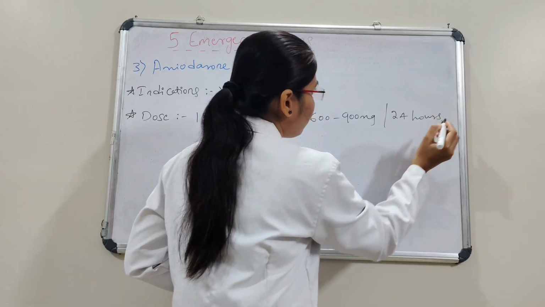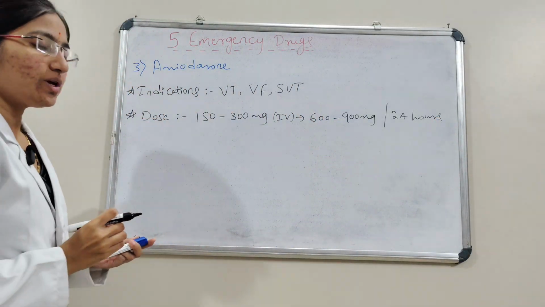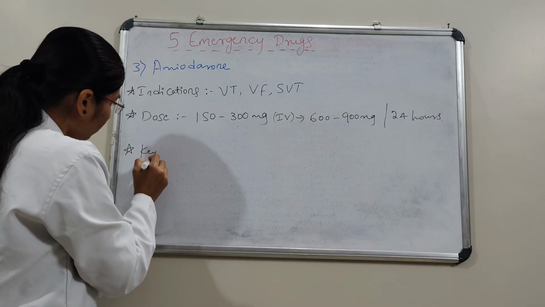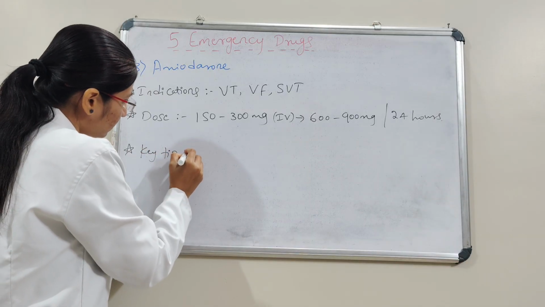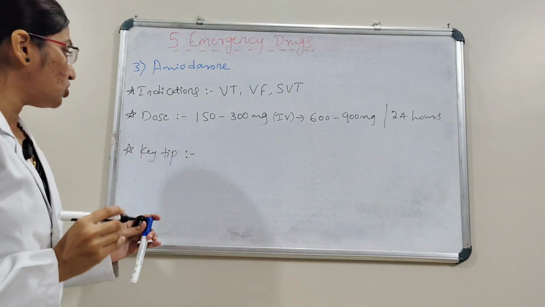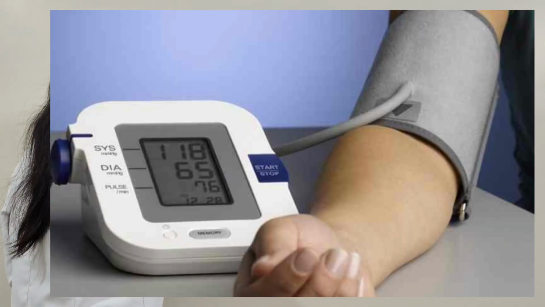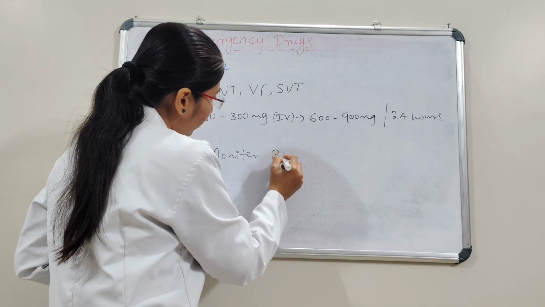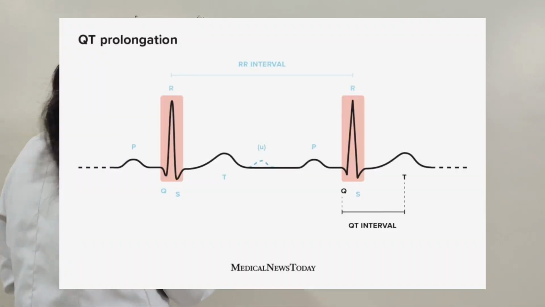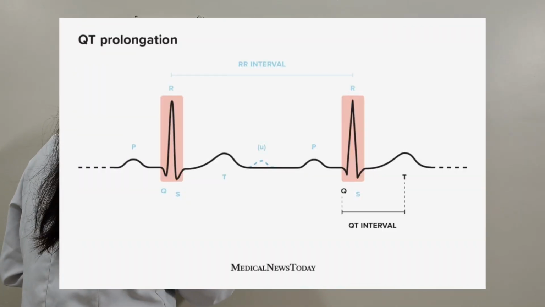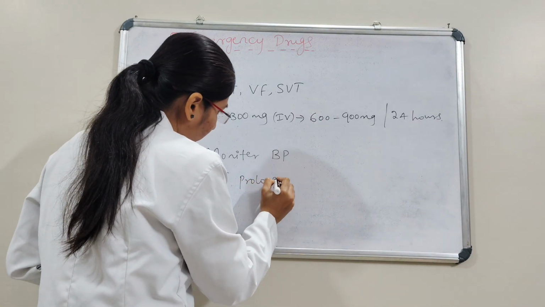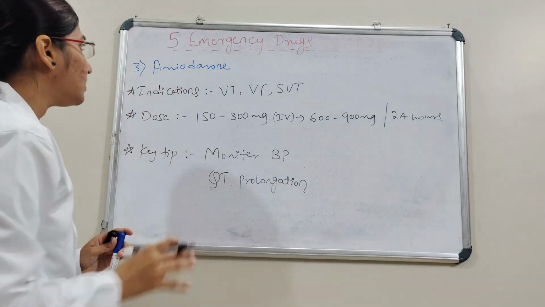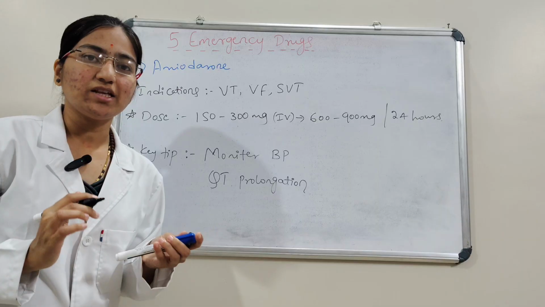The tips: monitor BP and also QT prolongation. This is all about amiodarone, an anti-arrhythmic drug.